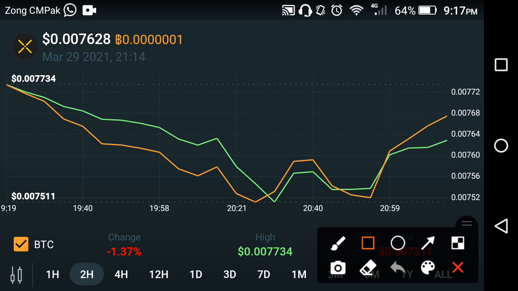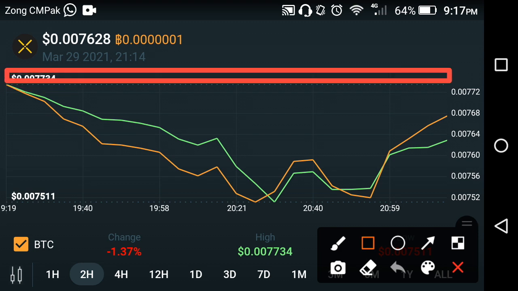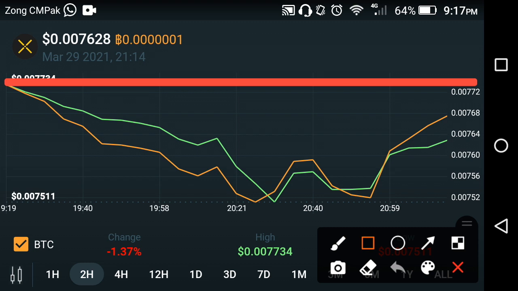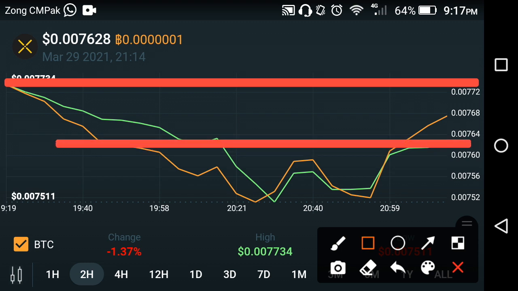As you can see here at this point, the average point of the last 2 hours is about at this position. That is the average level of the last 2 hours of Pundi X. And now if we look at the current level of Pundi X on the graph, it is about at this position. As you can see here, it is at this position now.